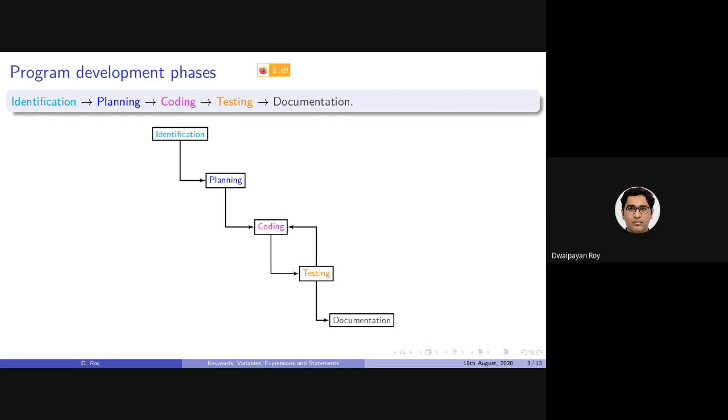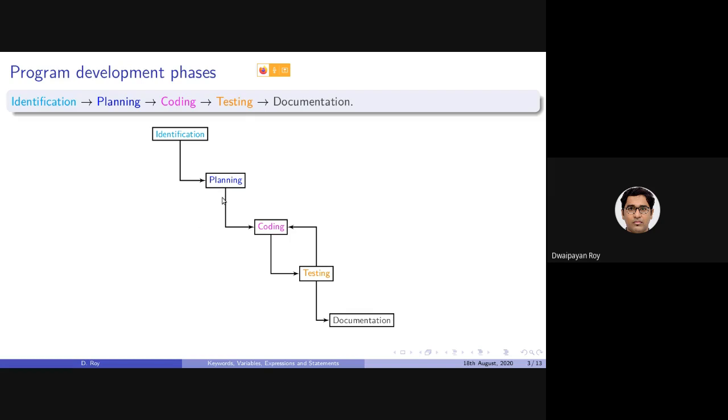Okay, so while discussing program development phases, we have discussed 5 phases. The third phase was the most important one, that is the coding. Identification and planning are the phases where we do not need to write any code.